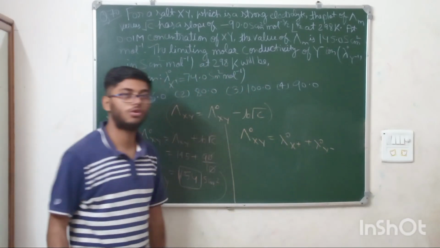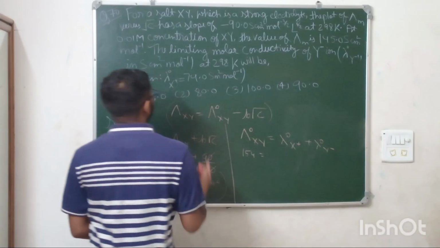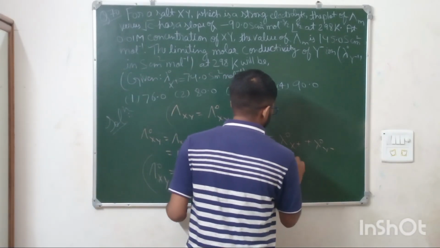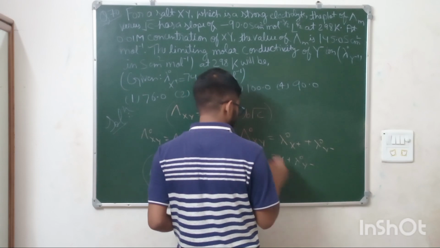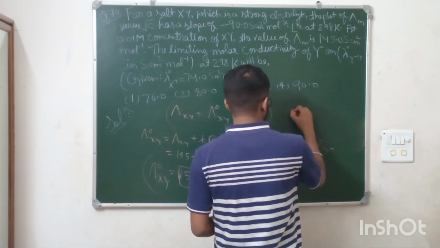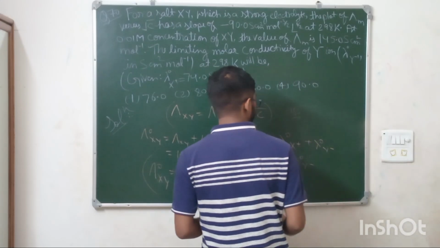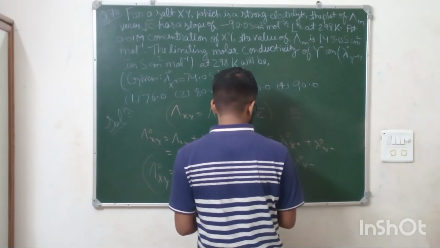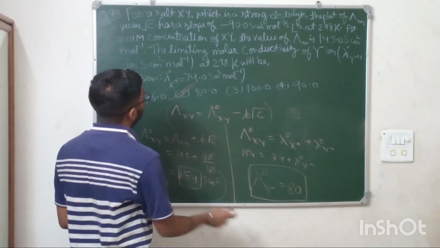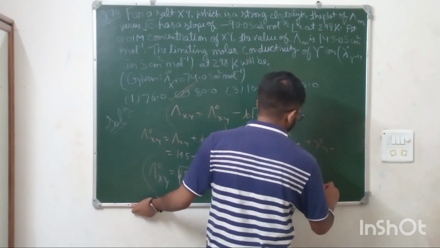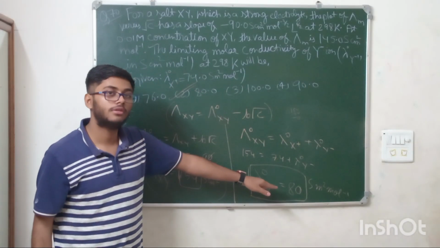Substituting the values, 154 equals 74 plus lambda naught Y minus. So lambda naught Y minus is 154 minus 74, which is 80. So 80 is your final answer, option number second: 80 Siemens meter square mole inverse.